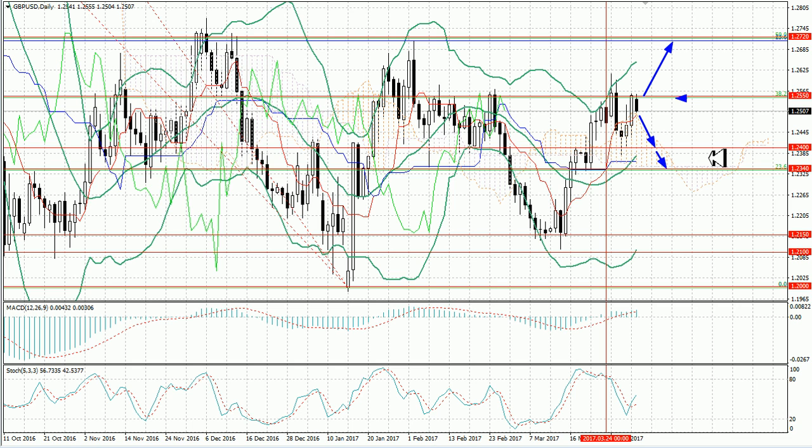At present, the pair is heavily affected by any news about the Brexit. Also, during the week, attention should be paid to February data on the manufacturing production in the UK.